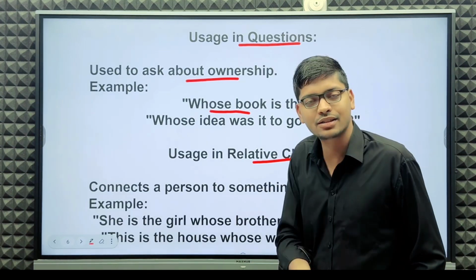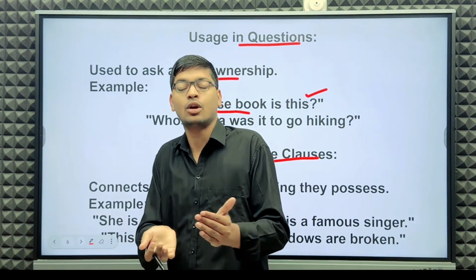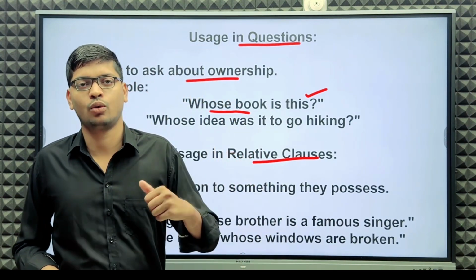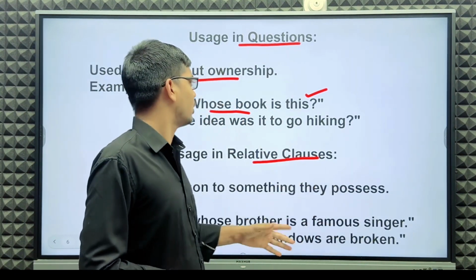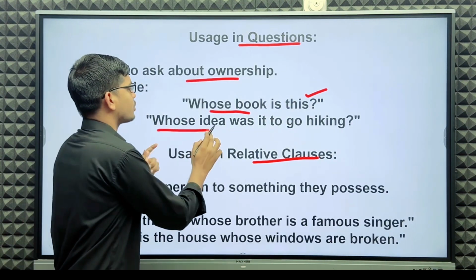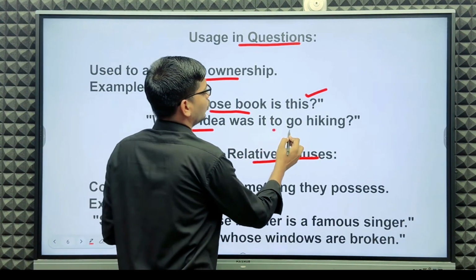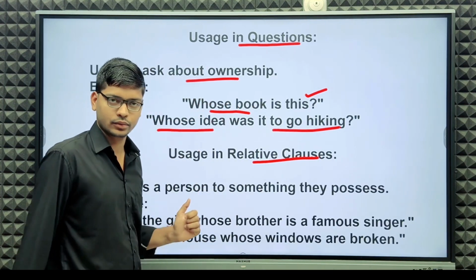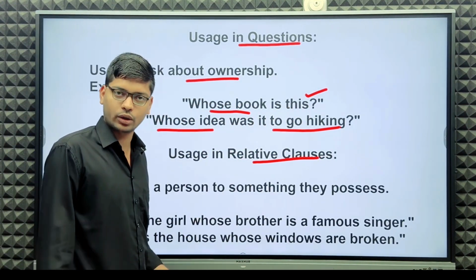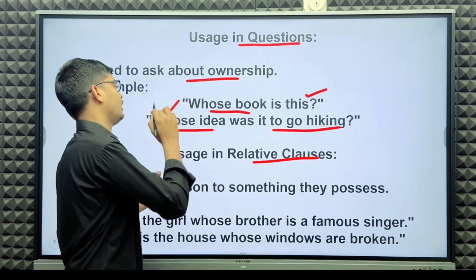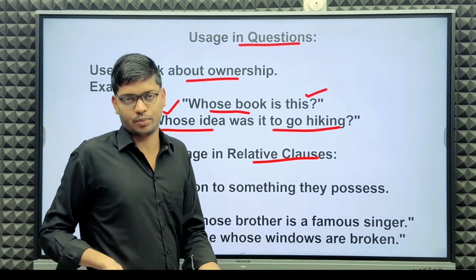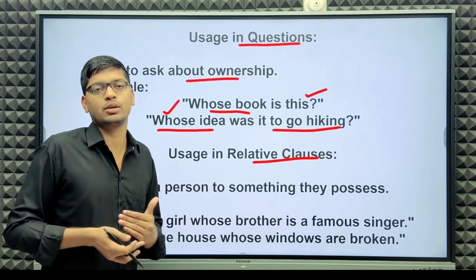Whose book means who is the owner of this book? Next, whose idea was it to go hiking? Here whose is showing ownership or possession.